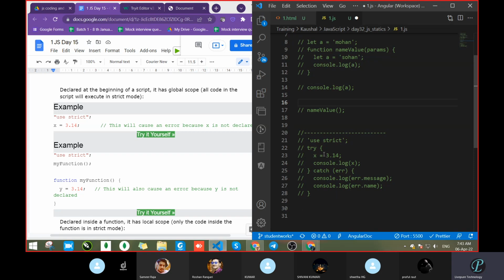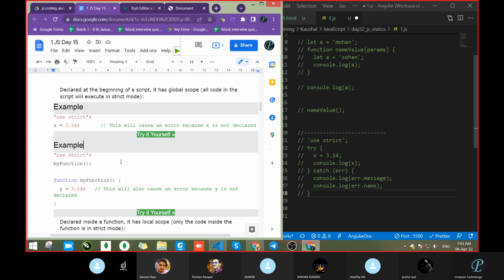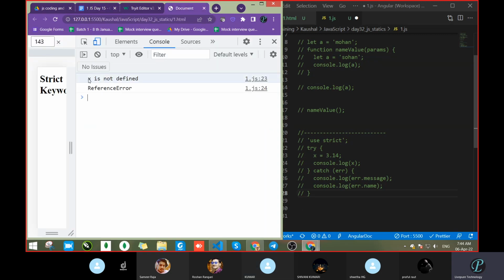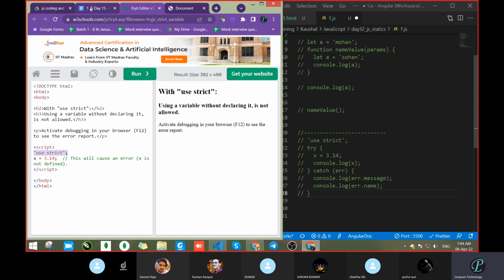Don't think that without try catch it will not work. That's not an issue, but you have to write it, because the user wants proper information. The user doesn't know what a reference error is, or what 'x is not defined' means. So we have to give proper information.